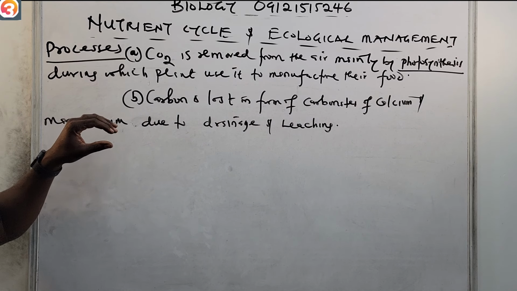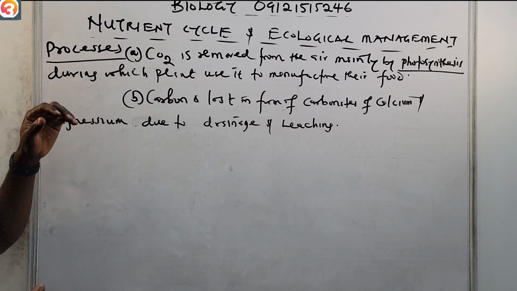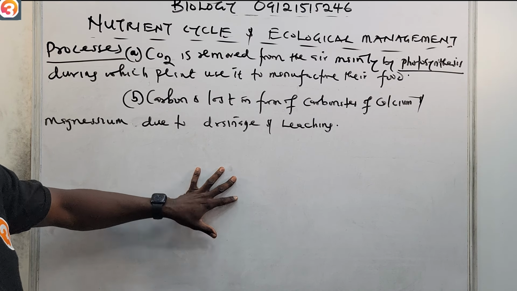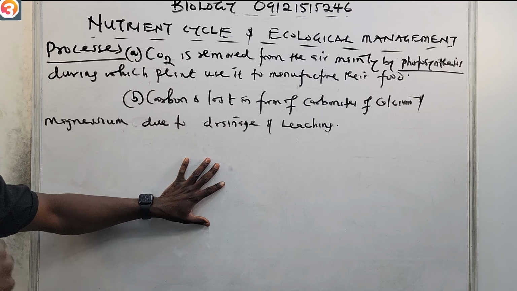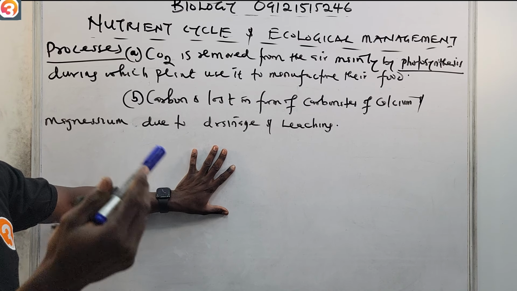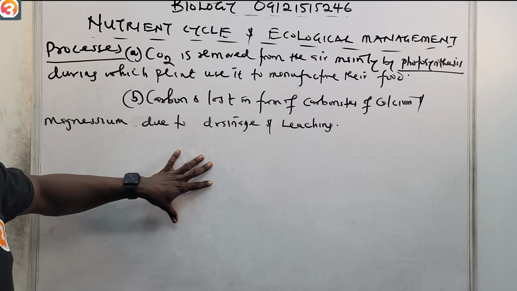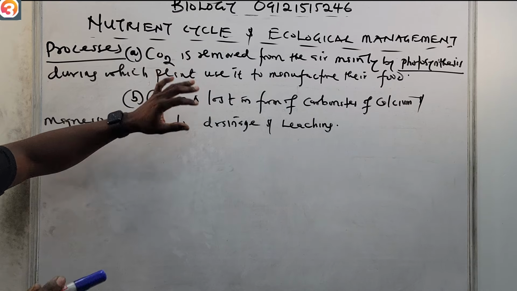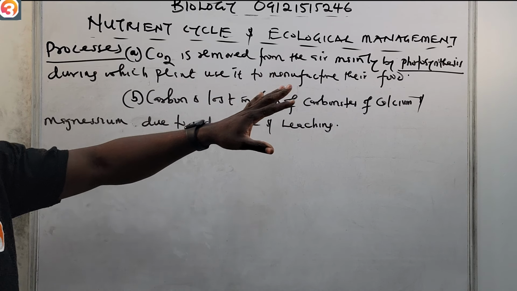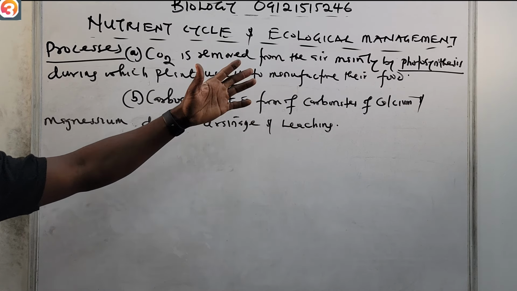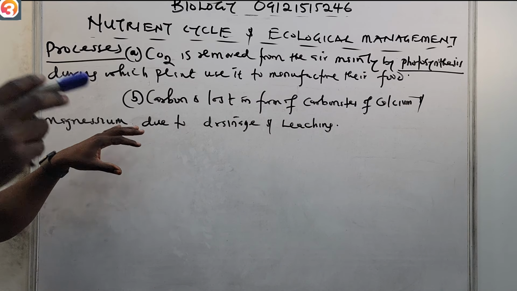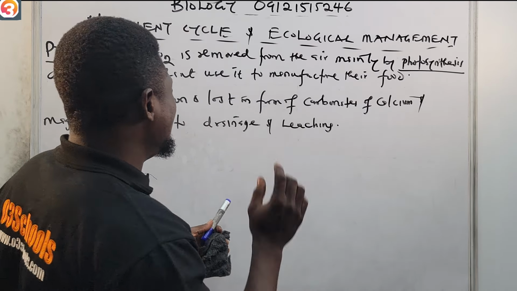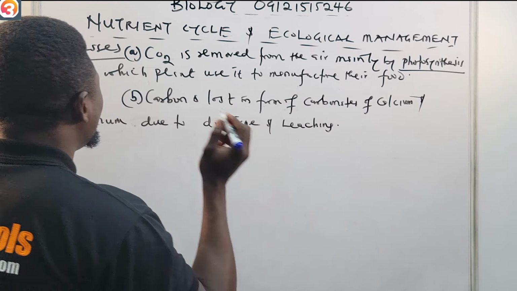These two ways are ways in which the carbon dioxide is lost. Now, how does the atmosphere gain this CO2 back? To recycle this nutrient, because carbon dioxide is lost through photosynthesis and through the processes of leaching and drainage. Now, how can the atmosphere gain this carbon back? There are so many ways. Number one is burning of fuel.